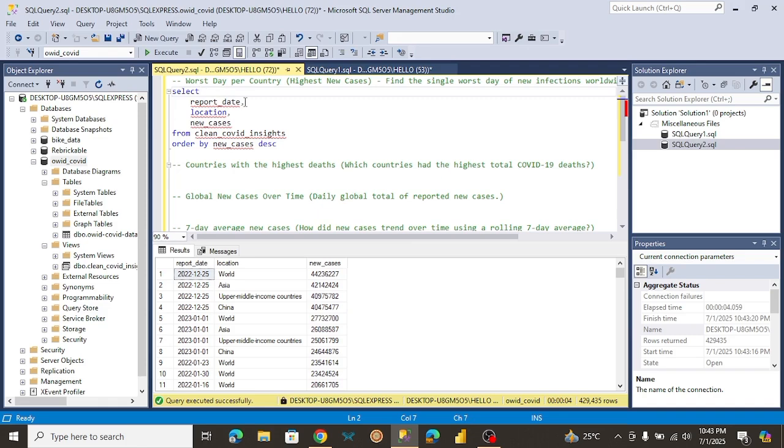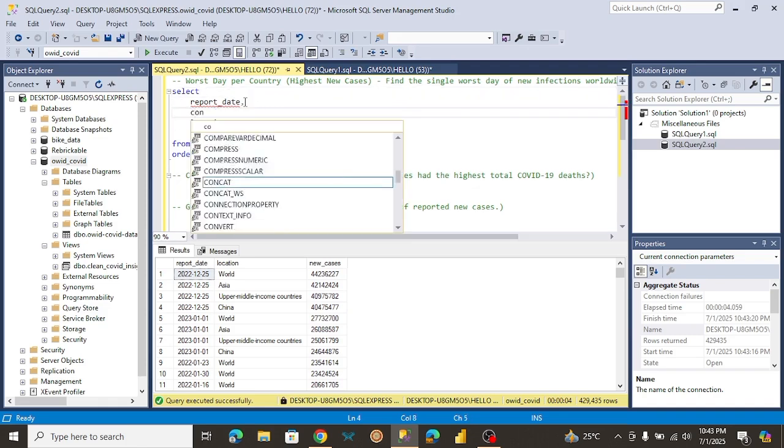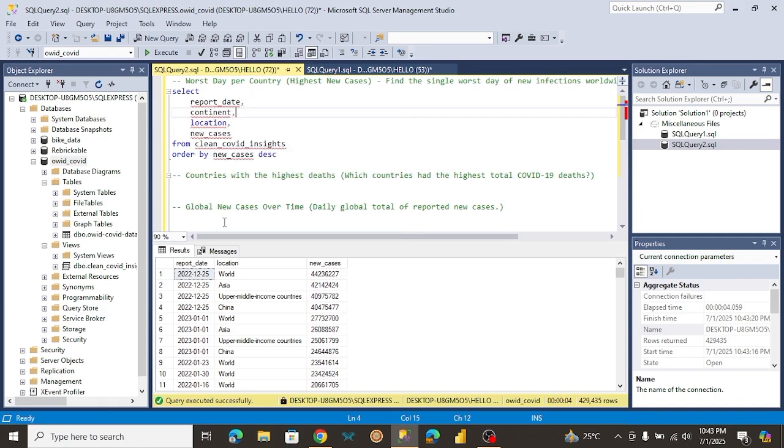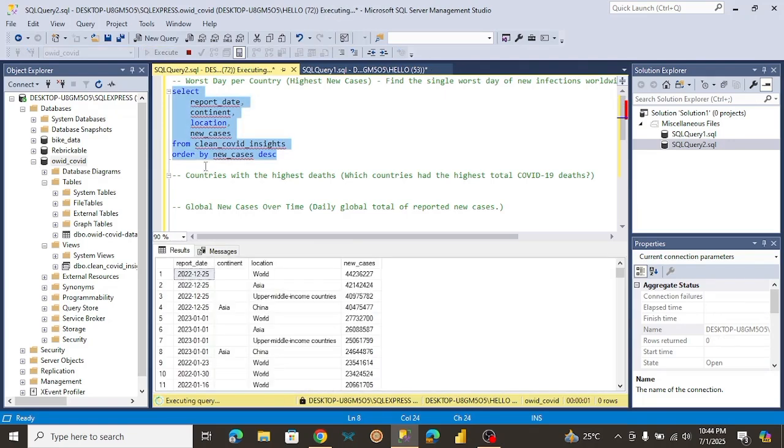So to get rid of all these irrelevant locations, I might need to involve the continent column. The reason I'm doing this is that obviously all these locations that don't exist are not going to have a continent. Only real locations would have a continent. I'm going to show you what I mean in a second. So let me just run this first. As you can see, as I guessed, we can't really see a continent for some of these locations. But for China, of course, the continent exists.